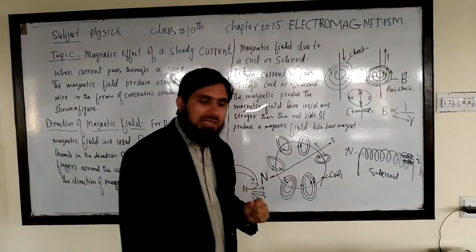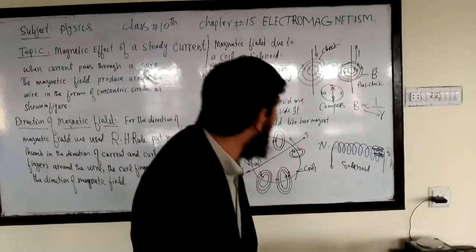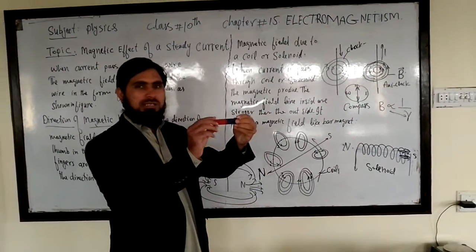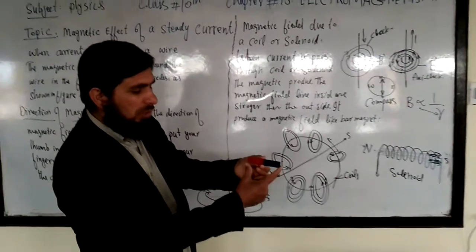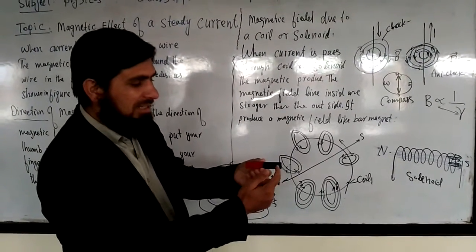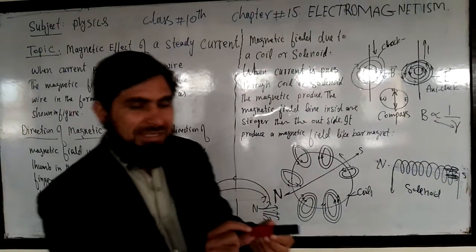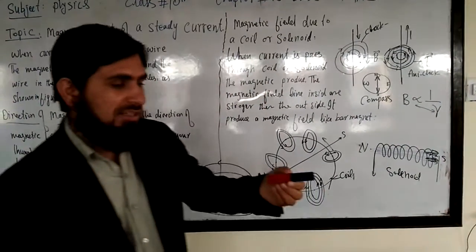For example, this is a bar magnet. It has two sides or two polarities, north and south. This is called magnetic north and this is called magnetic south.